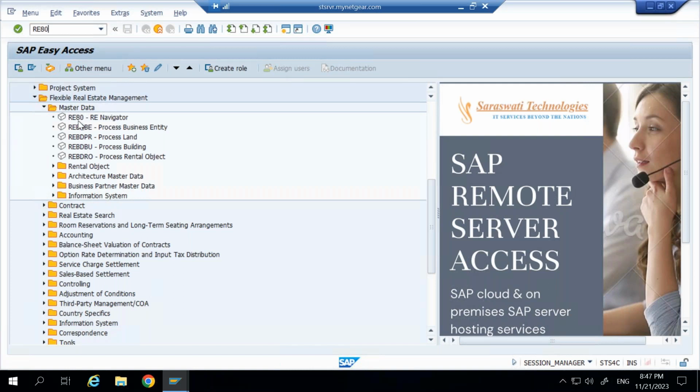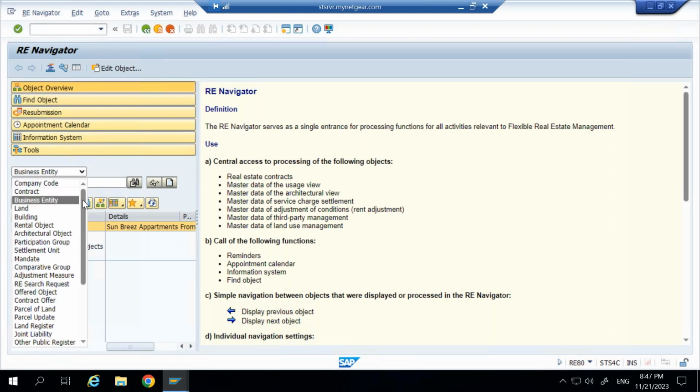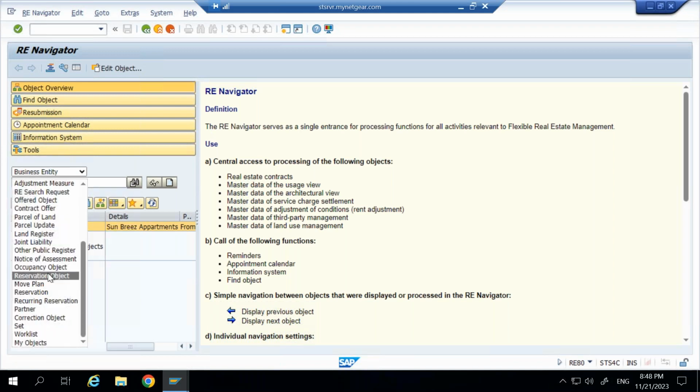So when you perform this transaction RE80, you double click here, it will take you here. It is showing the RE navigator. You can see all the object detail here, the object hierarchy here, and the detail in this area. Let's say I want to see only the business entity. Apart from that, what objects can you see here: company code, contract, business entity, land, building, rental object. All this data, the respective document or object, you can navigate in this transaction.